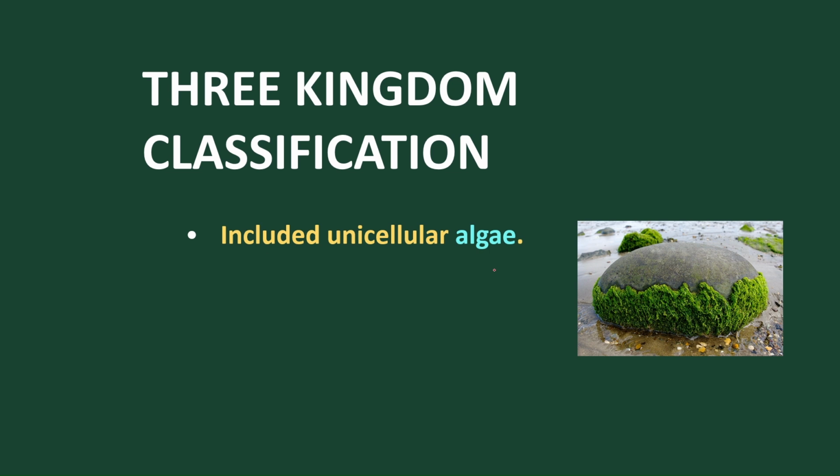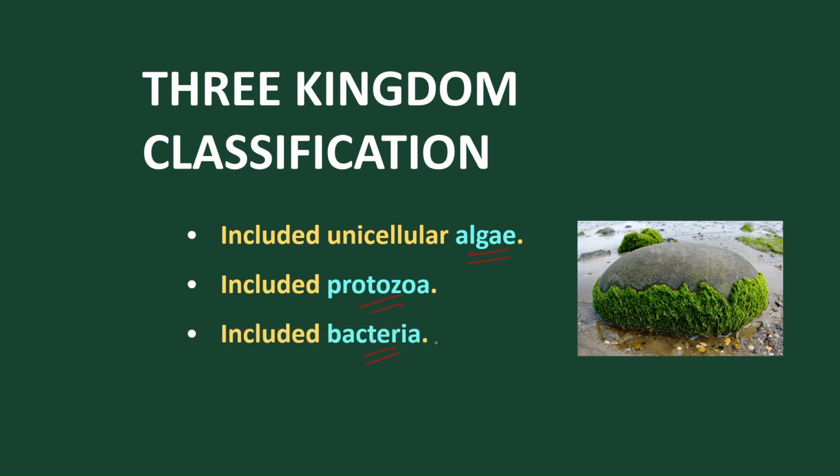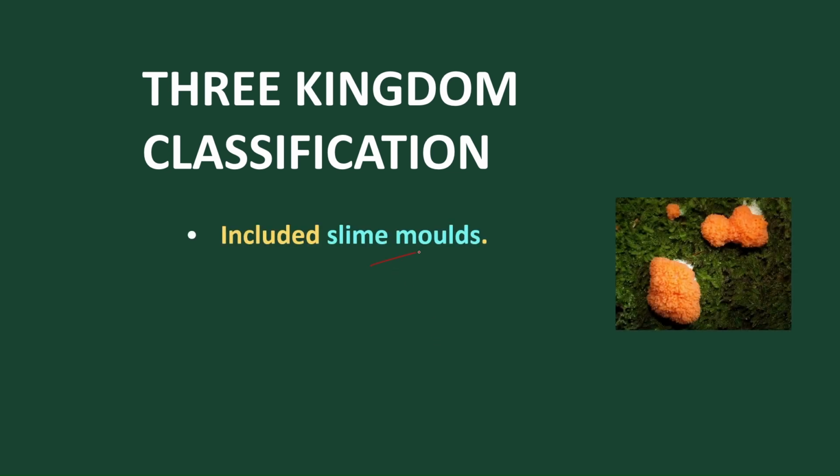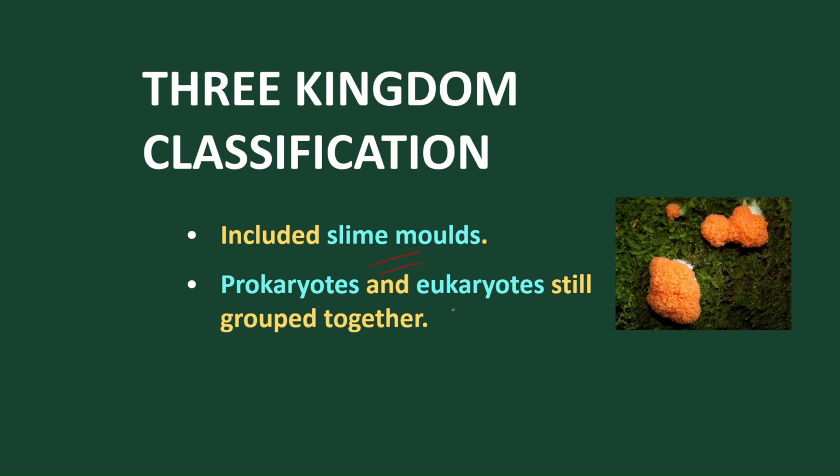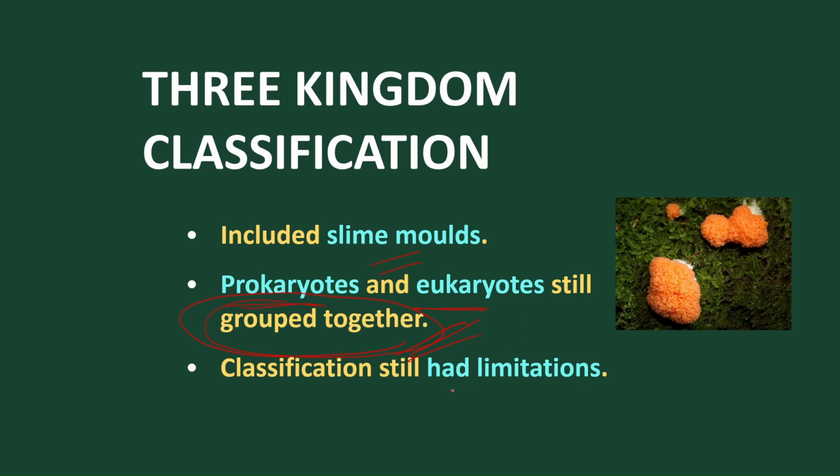In the three kingdom classification, we find unicellular algae, unicellular protozoa, unicellular bacteria, and also slime molds and fungi. Still a limitation is present. Why? Prokaryotes and eukaryotes are still present in a single group, which is a great limitation. So the three kingdom classification is also not a complete form of classification, as prokaryotes and eukaryotes are grouped together.